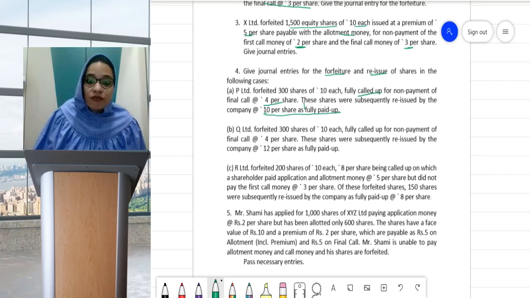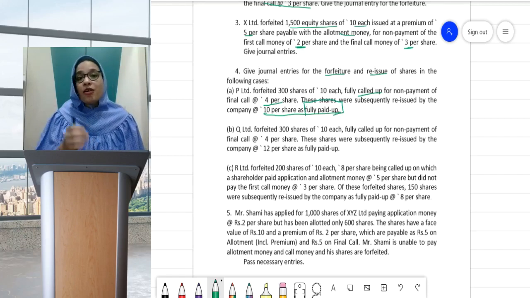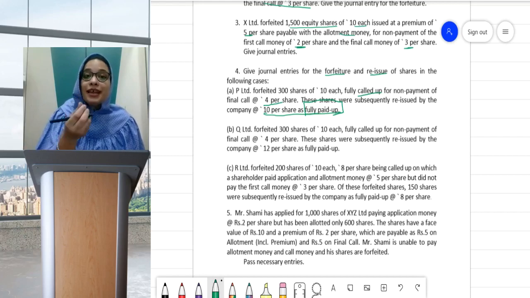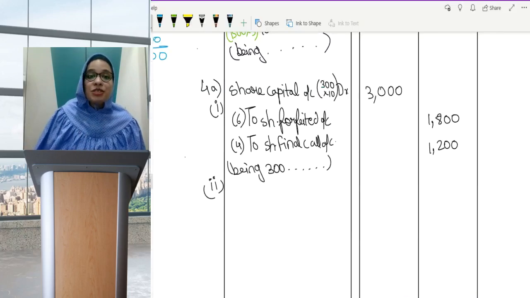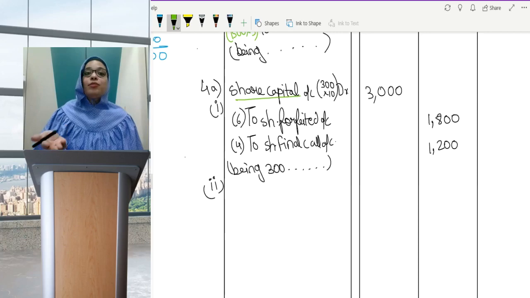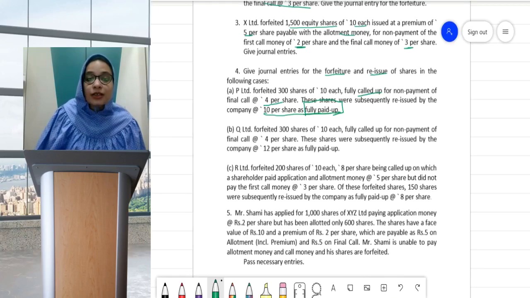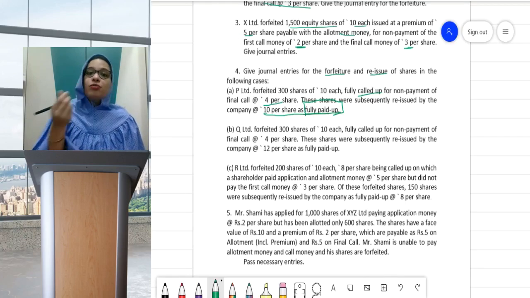What do you mean by the word fully paid up? Fully paid up means after receiving this amount, the company cannot ask for any other amount from the shareholder. Fully paid up means the entire share capital of 10 rupees will be credited. Earlier, when we cancel shares, share capital is debited. At the time of reissue, we increase the shares again in our accounts, shares are created again, so now share capital will be credited. And when this word fully paid up comes, that means the entire face value would be credited.